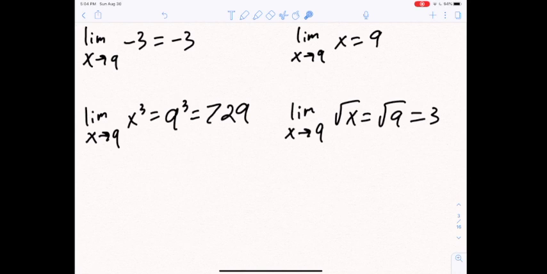And let's see how this looks in practice. For example, the limit as x approaches 9 of negative 3 equals negative 3. Here our function is a constant negative 3, so no matter what this number is, we're always approaching negative 3. Here we have the limit as x approaches 9 of x equals 9. You just plug in. The limit as x approaches 9 of x cubed equals 9 cubed, which is 729. Again, you just plug in. And then lastly, the limit as x approaches 9 of the square root of x equals the square root of 9 equals 3.